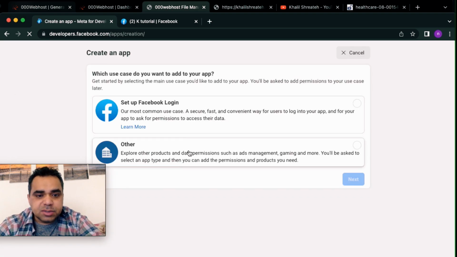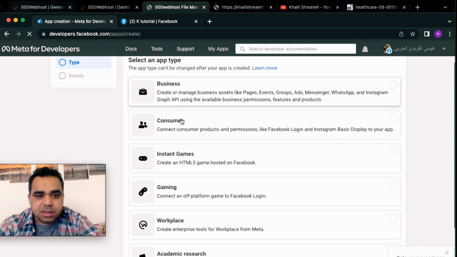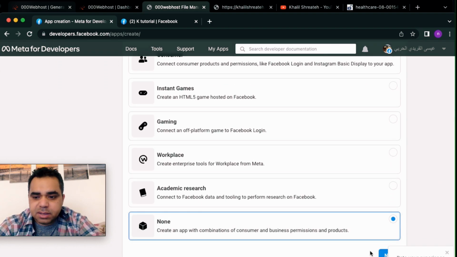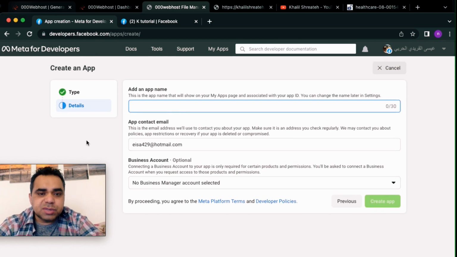In these choices, I'm going to choose Other and Next. Okay, Other and Next. And here, for the type of my app, I will choose None from the bottom, and then Create App, Next. What's my application name? I'm going to choose an application name. You can choose whatever name you want for your application.